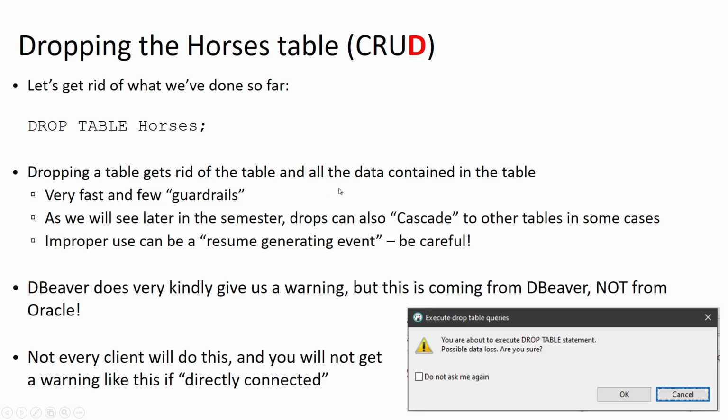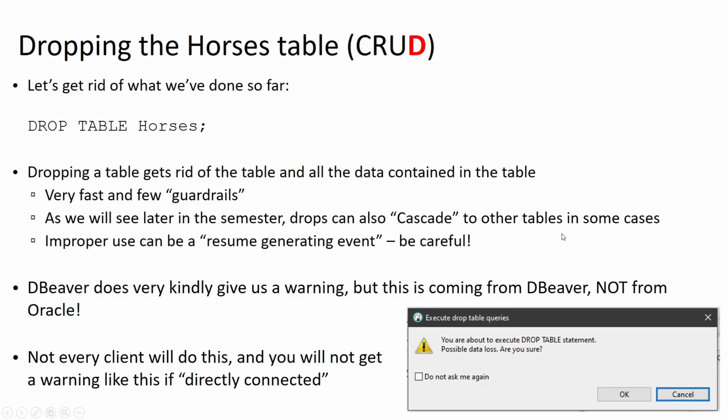So you will notice when you run the drop command, you'll get this error message or this warning message from DBeaver, but this is coming from DBeaver, not from Oracle itself. So other SQL clients might not give you this warning message, or if you are connected directly to the database in some other way, you likely won't get any kind of error message like this.